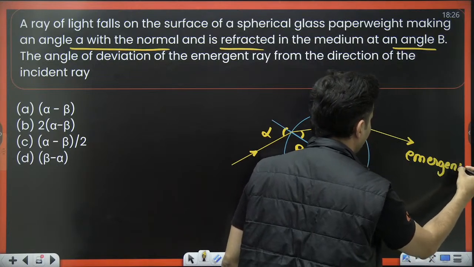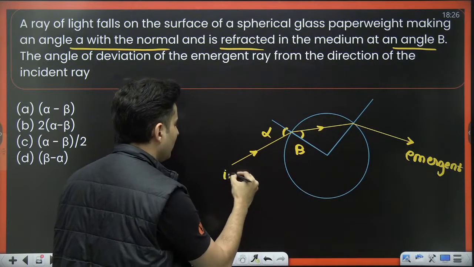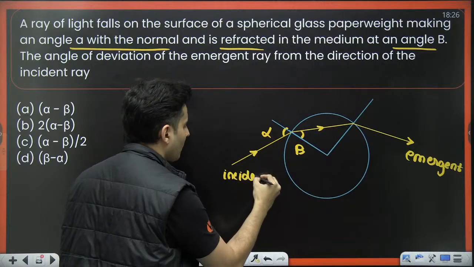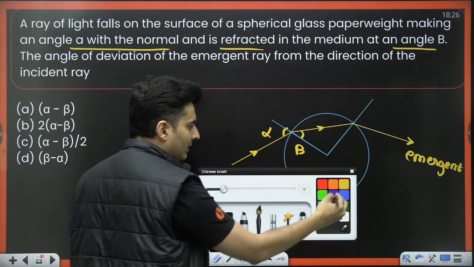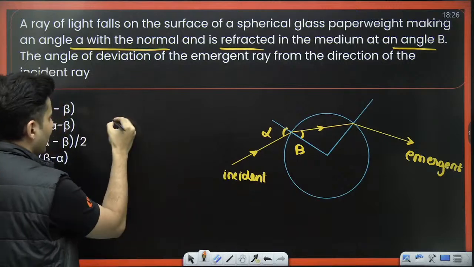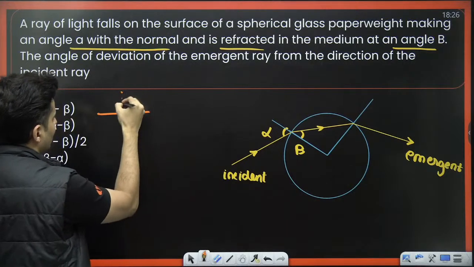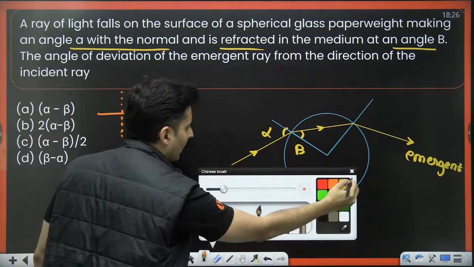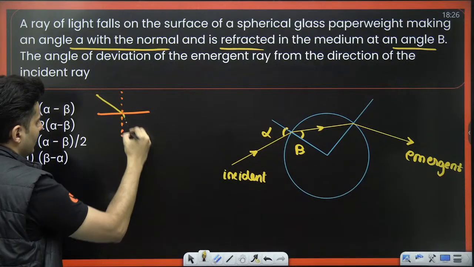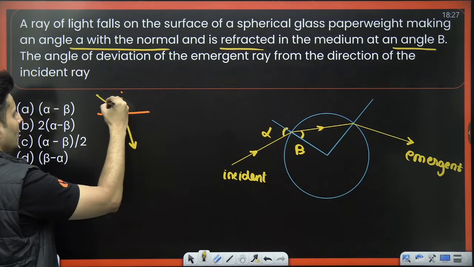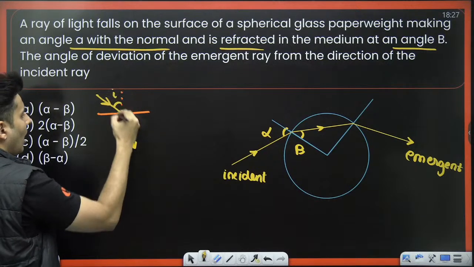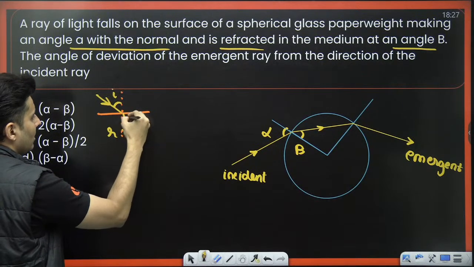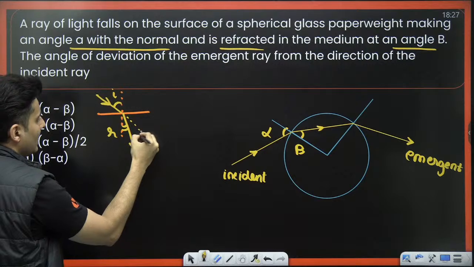This is your emergent ray, and this is your initial incident ray. Now the logic for this kind of question is, if you just take in general any refraction, draw a normal and show the incident and then the refracted ray, how much does it deviate by?